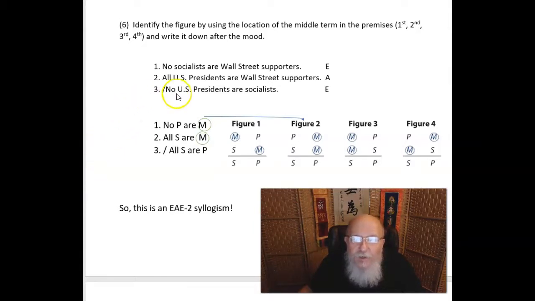So if we put it into universal form, we have no P are M, all S are M, no S are P. Here we see both middle terms are in the predicate position, and that makes it a figure 2. So we went through all that to be able to say, this is an EAE-2 syllogism. Okay.